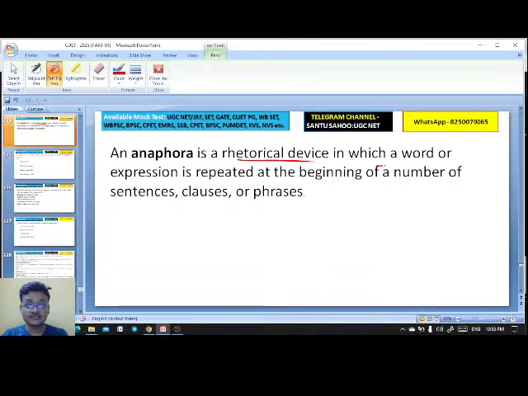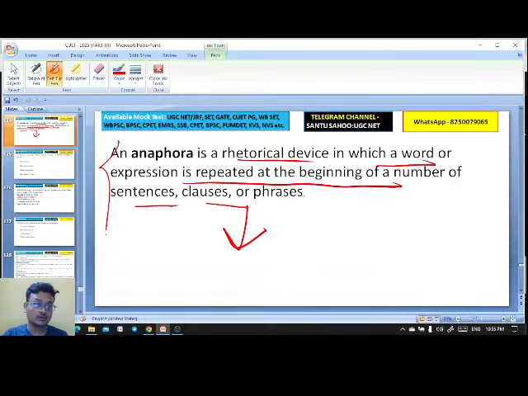Anaphora is a rhetorical device in which a word or expression is repeated at the beginning of a number of sentences, clauses or phrases. That is anaphora. Okay. Those who made a mistake, I think you have understood. Chalo. Everybody, exactly.